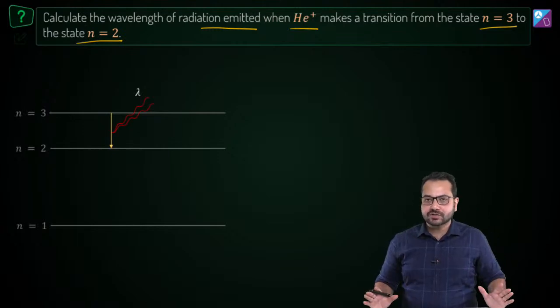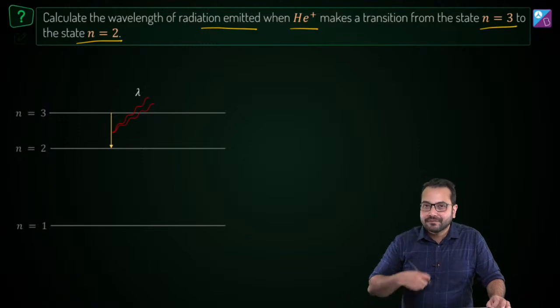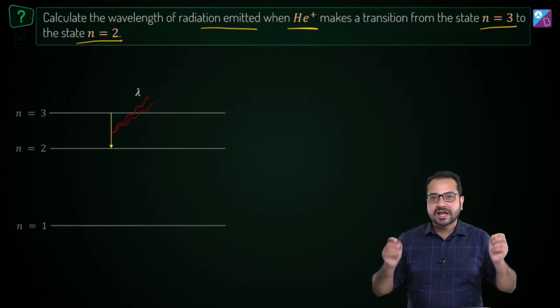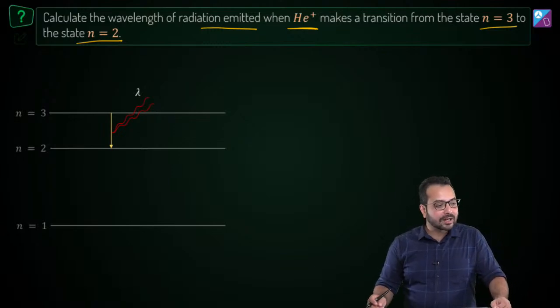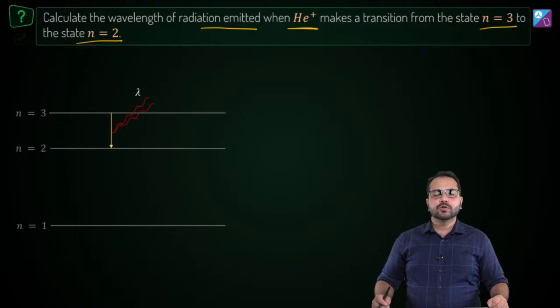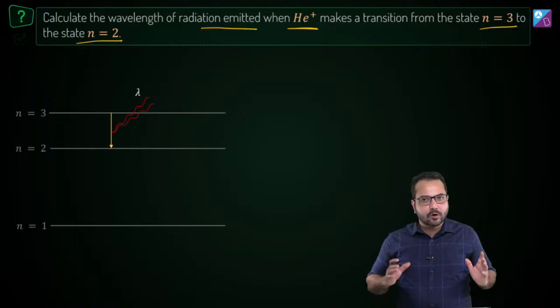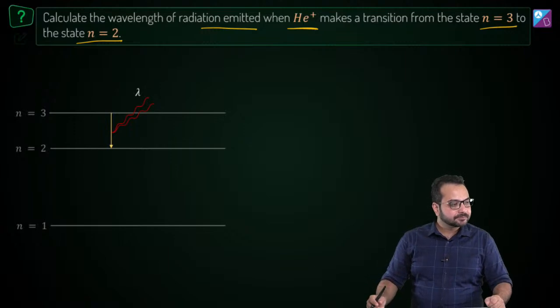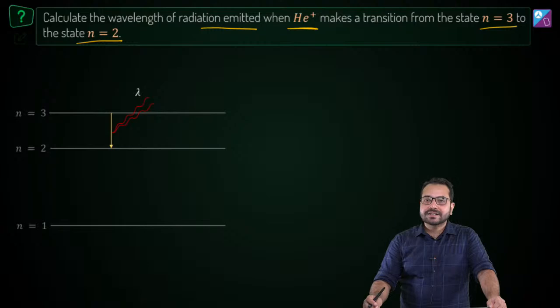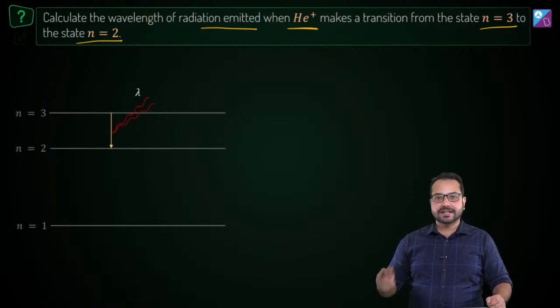Okay, very simple question. We have to find out what is the wavelength of the radiation emitted in case of helium plus. An electron is making a transition in helium plus from n equal to 3 to n equal to 2. Before we proceed with this question, what should we do over here? What is the key concept involved? Can you quickly recall that and let me know? Let's think about that.